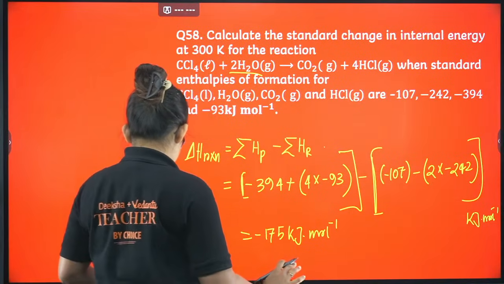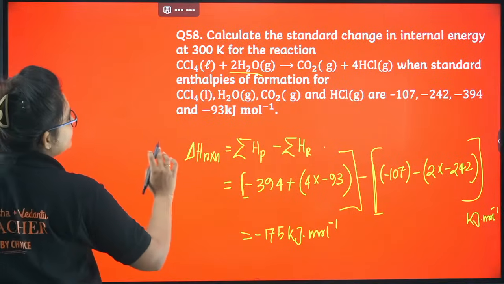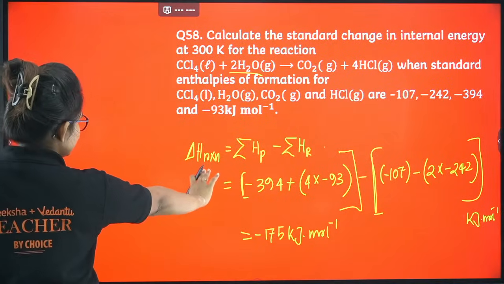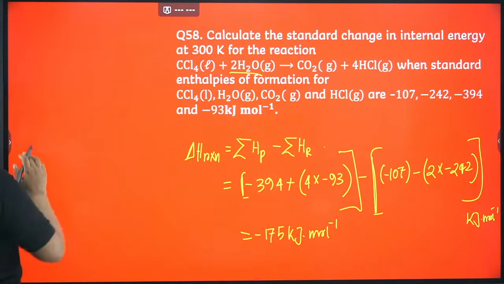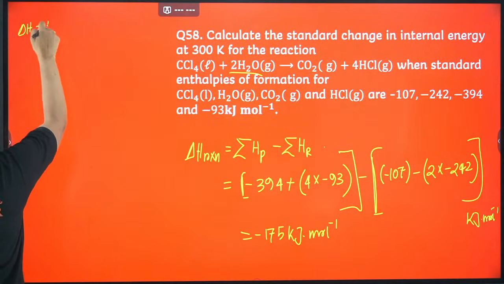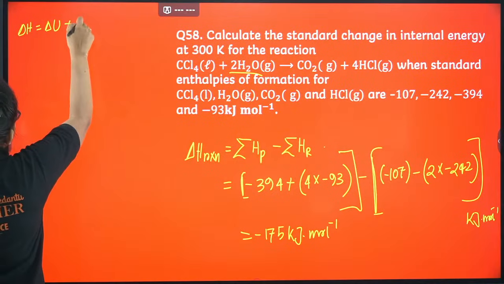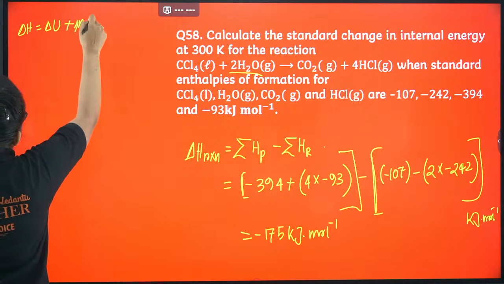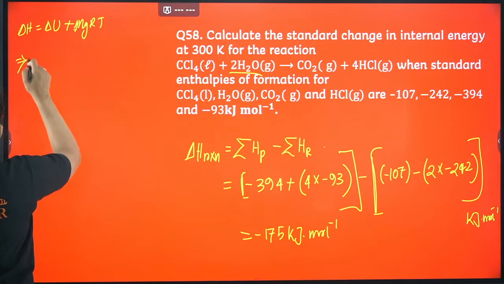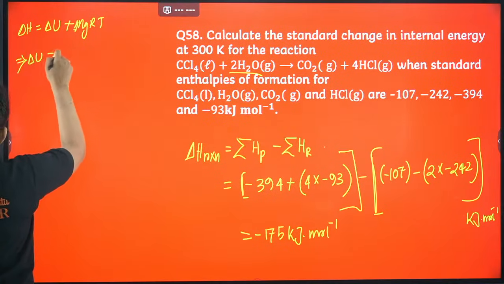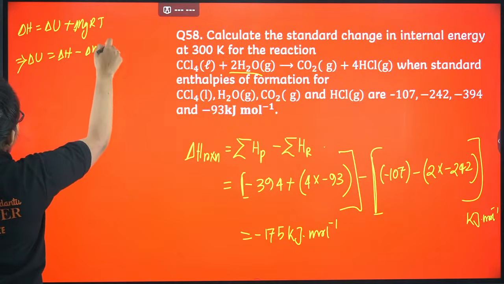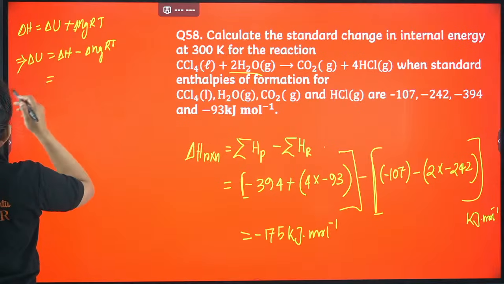Okay, it's not yet done, wait, because you have to calculate the internal energy, right? We only came up with the enthalpy value. So now enthalpy equals delta U plus delta ng RT. From here I can write delta U equals delta H minus delta ng RT. Let's put the value here.